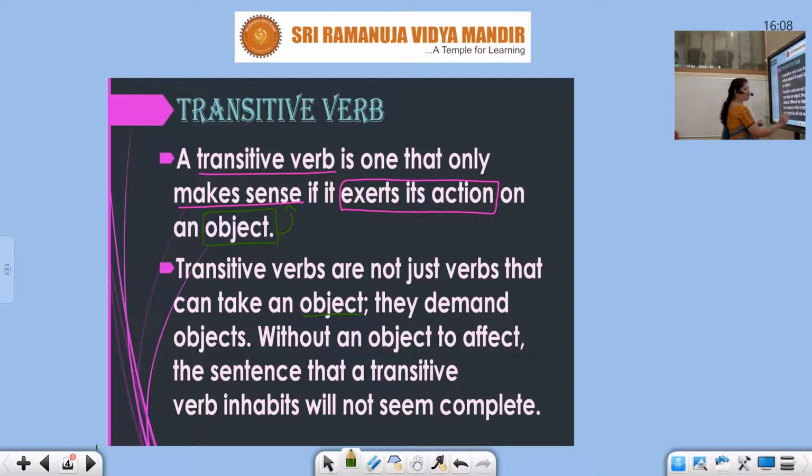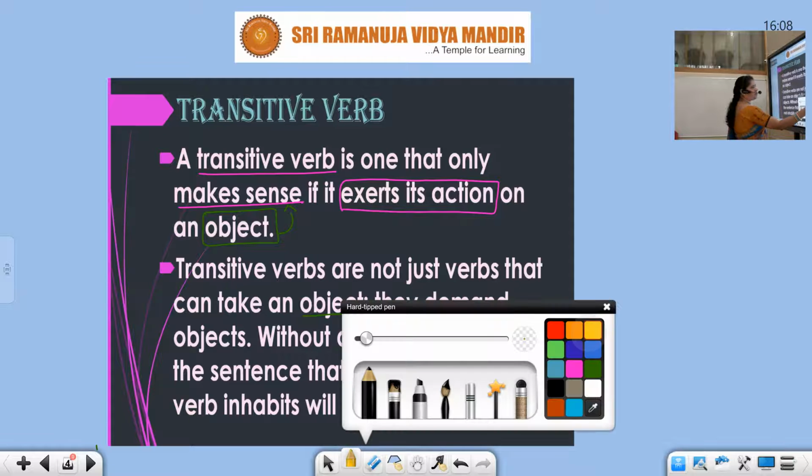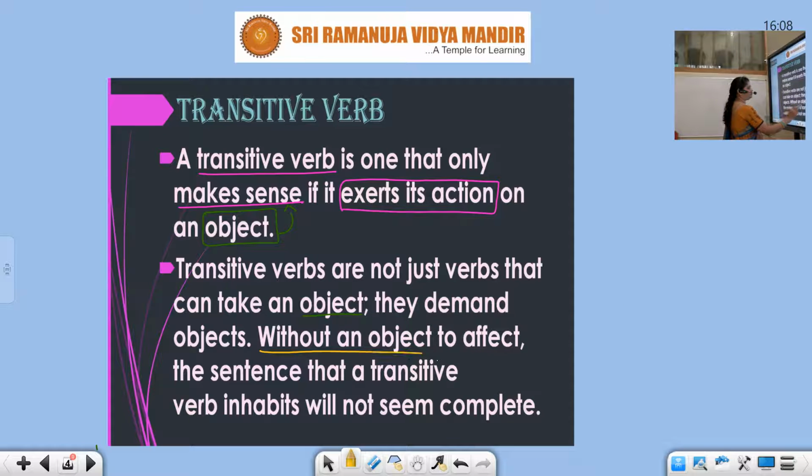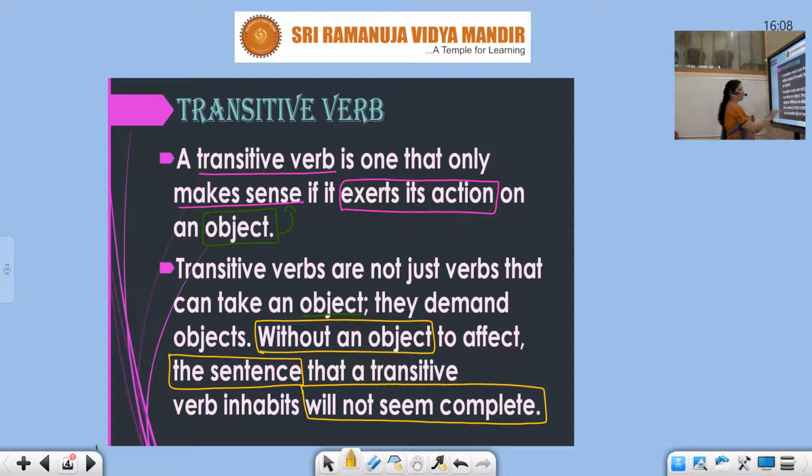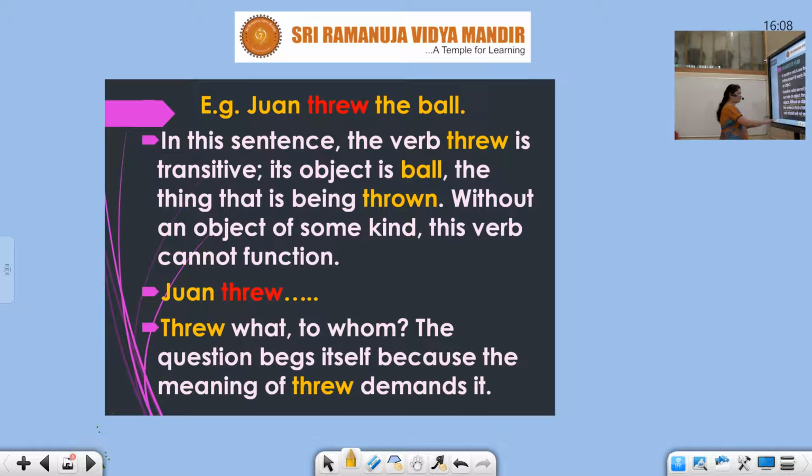I repeat, without an object, the sentence will not seem complete. The sentence is not completed if there is no object.